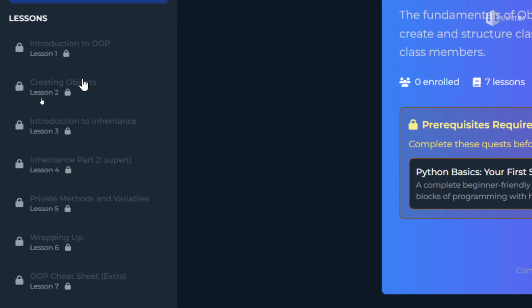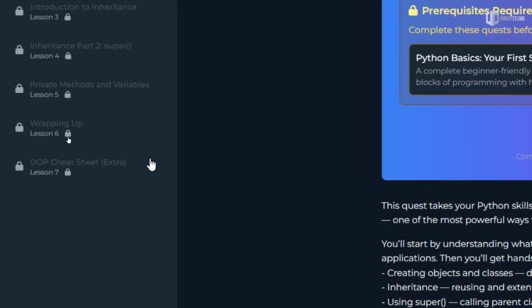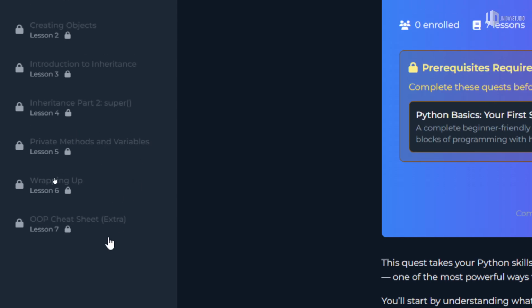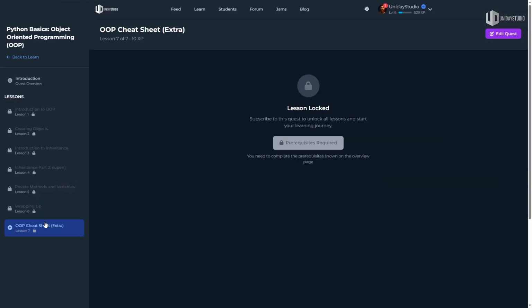You learn what is an object, how to create objects, what is inheritance, how to use super, private methods and variables. We even have a cheat sheet. I don't have a lot here to show you guys, but it's very nice because you have pretty much a guide for you to create your Python programs with object-oriented programming. So it's super nice, super straightforward.